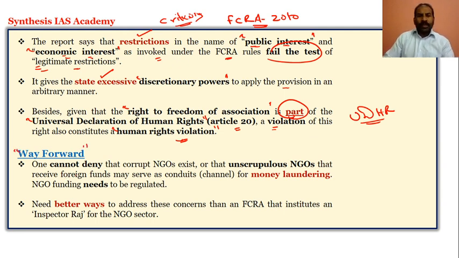So definitely we cannot say that the foreign funds getting into India are utilized completely for the purpose they are supposed to be used for. We can definitely say that there are a few NGOs which might be corrupt. There could be a few unscrupulous NGOs receiving the funds and channeling them in various forms as part of money laundering.